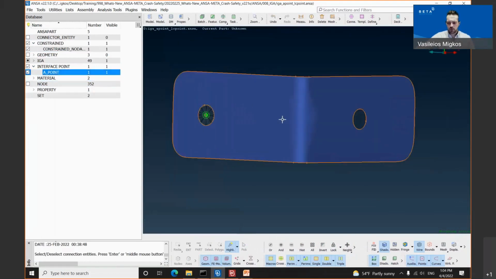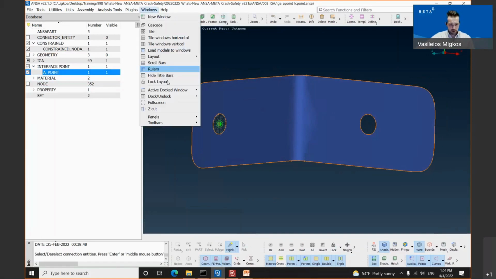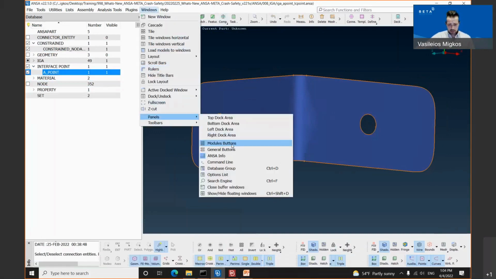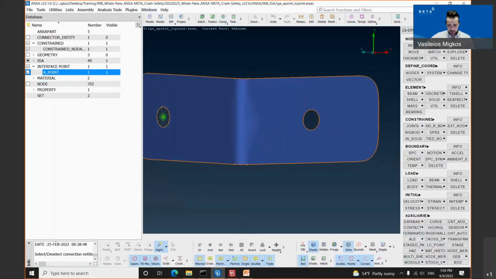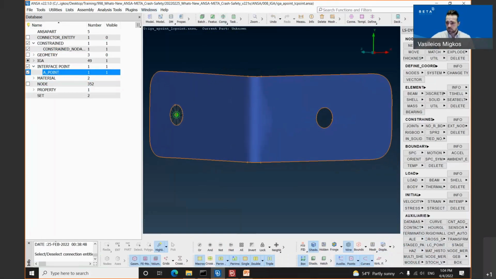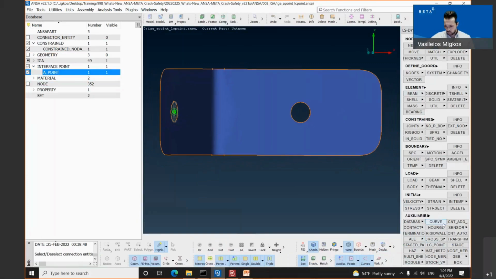Apart from the A point, the user is also able to create load case points. In order to do this, he needs to activate the model button again, because I used the X button in order to hide them. He needs to go under the deck LS-DYNA. Keep in mind, IGA works only for the LS-DYNA deck. He needs to go to the auxiliaries, and there is the option LC point.